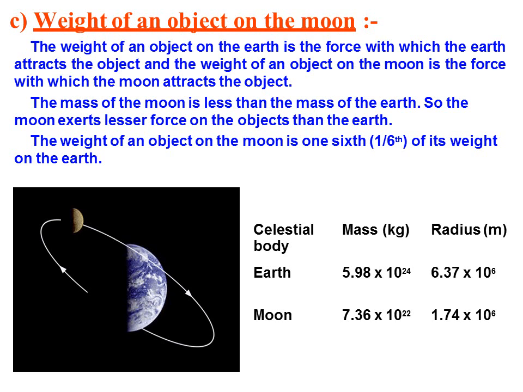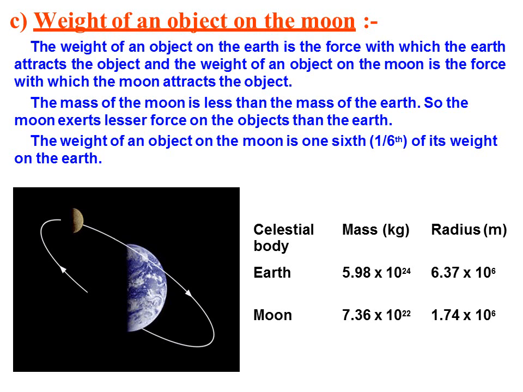That means weight of an object on earth is the force of attraction of earth only, not that of the moon. And if it is on the moon, then it is the force of attraction of the moon, not that of the earth, because you are not on earth, you are on the moon.